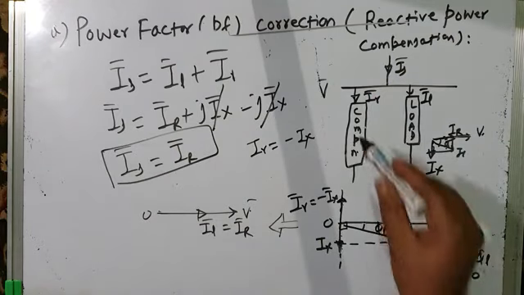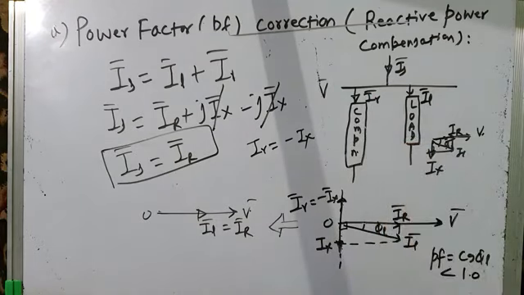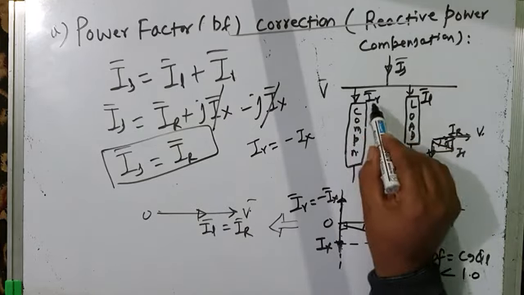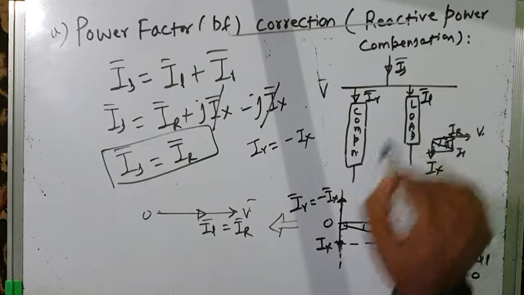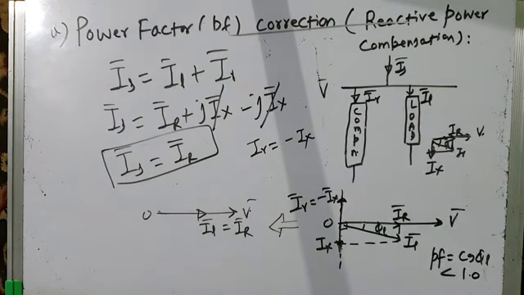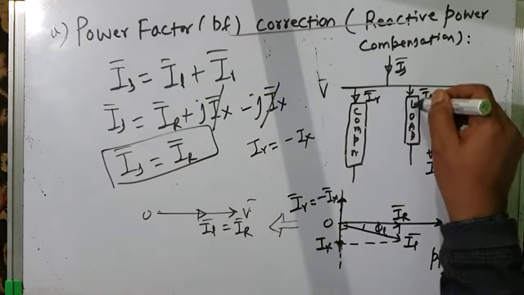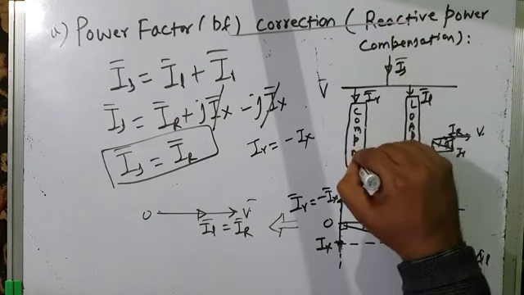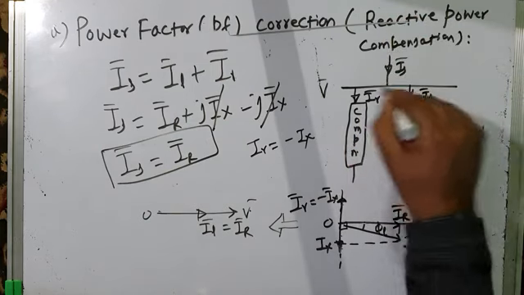That is possible only if I connect a shunt compensator across the load, so that this shunt compensator draws a current I gamma which is equal and opposite to the reactive component of current demanded by the load. In other words, whatever is the reactive power demand of the load, that should not come from the generator or source. That should be locally supplied by the compensator.